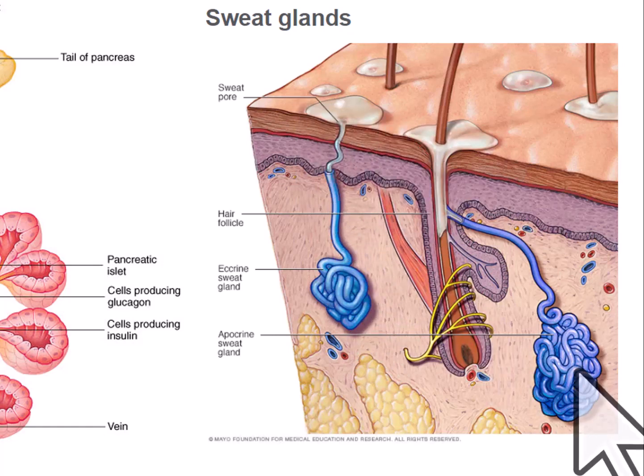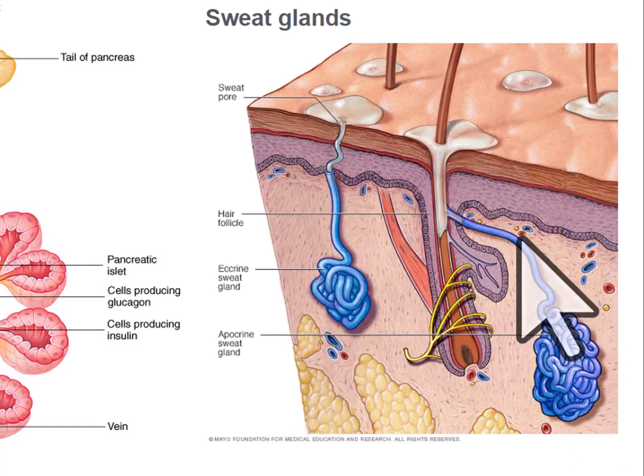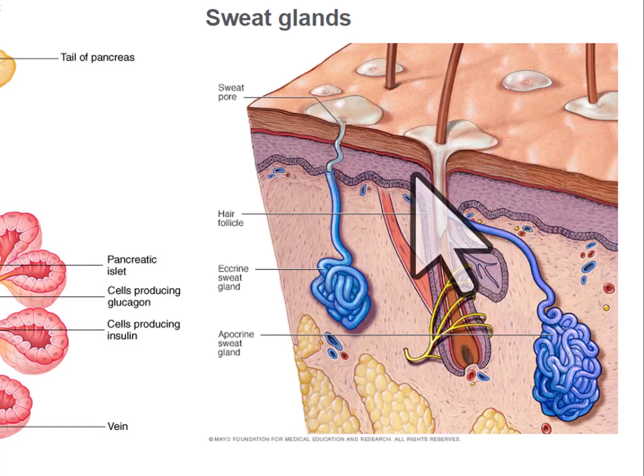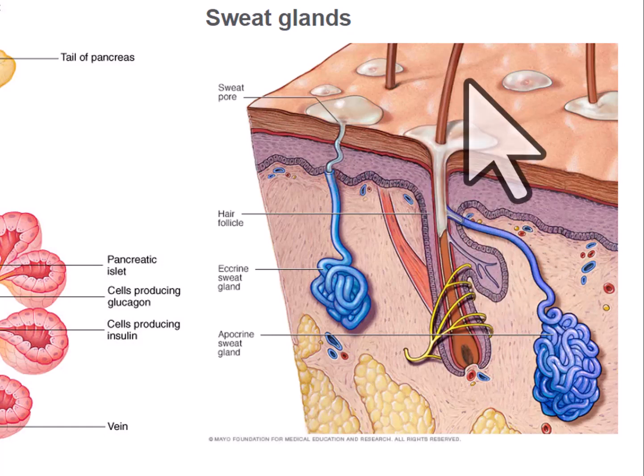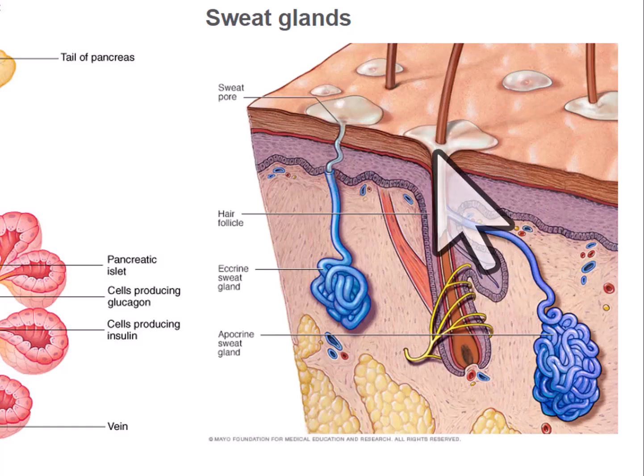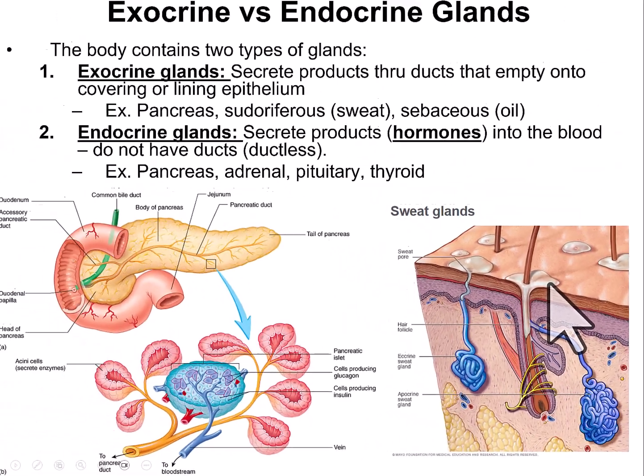Here's an oil gland or sebaceous gland. This gland secretes its products through a duct, hence exocrine gland, and most of the time it's going to go into where you have a hair coming through the skin, and then that secretion is going to come up and around and onto the skin.